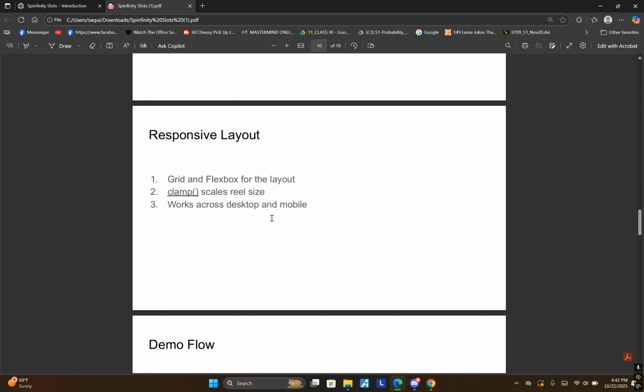And then for our responsive layout, the layout uses CSS grid for the overall structure and flexbox inside reels for alignment. The clamp function keeps symbol height and text readable on both large and small screens. Everything scales fluidly, no fixed pixel sizes. So it looks good on phones and desktop without media query overload.